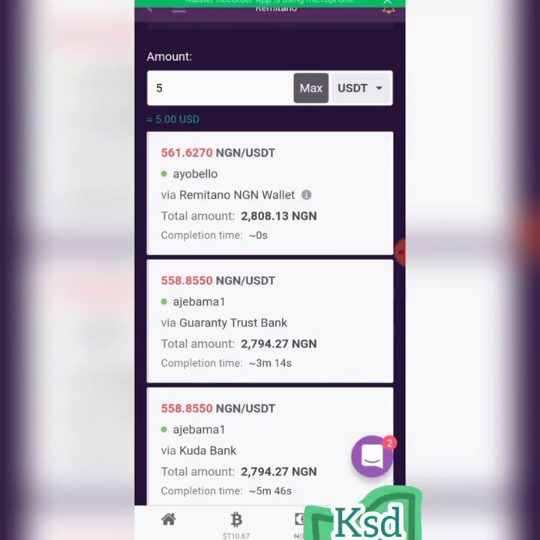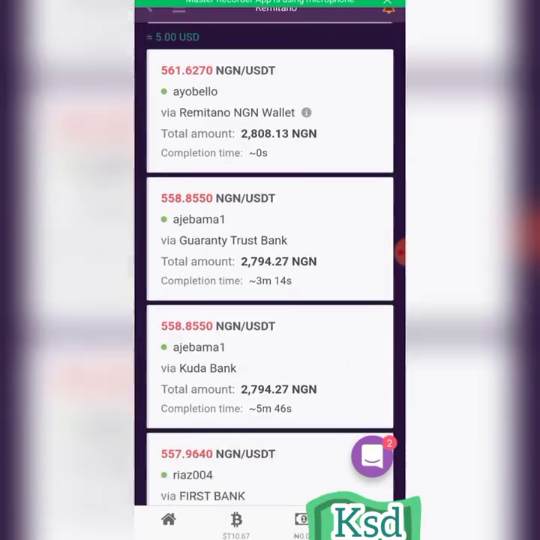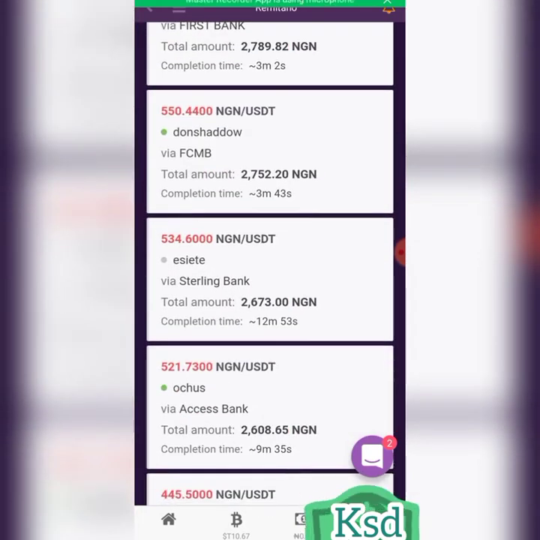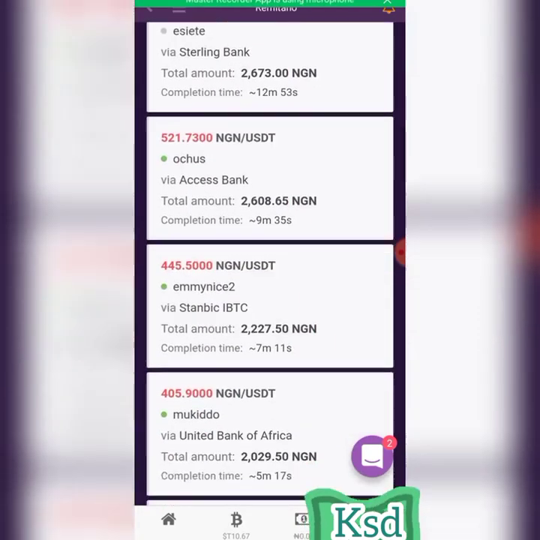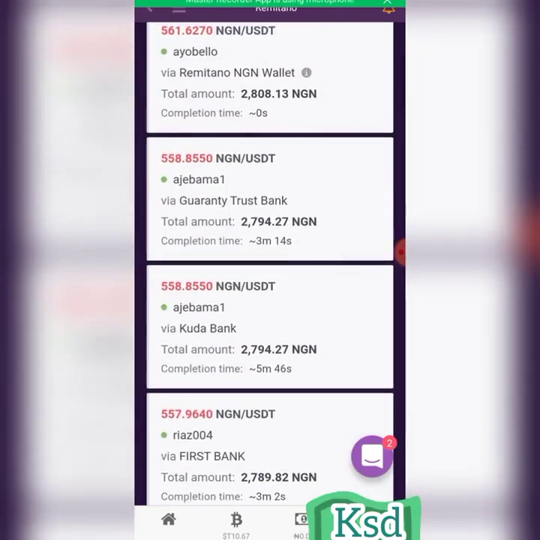If I use this first one, this process will go automatically. I will receive it. But if I use other ones, you will see that there will be delay on sending. This one is even 12 minutes. This one is even 9 minutes, 7 minutes, 5 minutes, 4 minutes. But this first one is automatic.